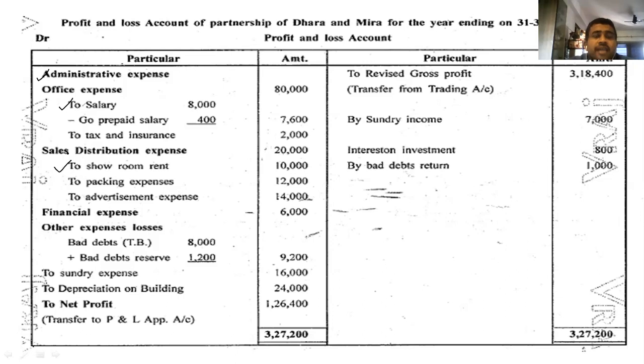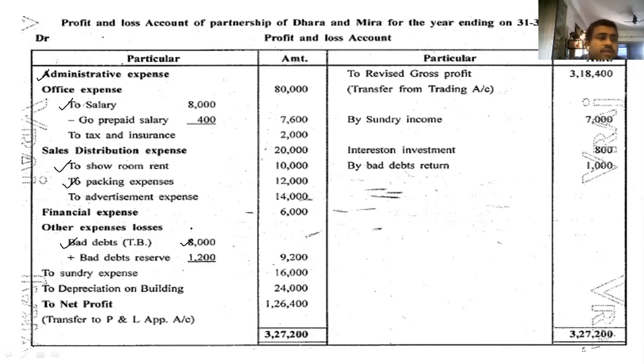Then comes packing expenses. That is also related to sales only. So no tick mark, write down packing expenses. After packing, you can see that bad debt is given to you. So go to other expenses and losses. There you write down bad debt. Tick mark is there. So inner column 8,000.